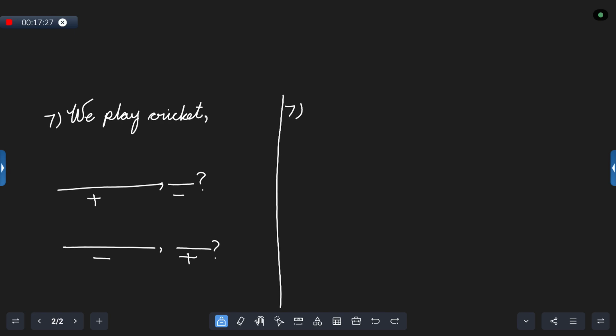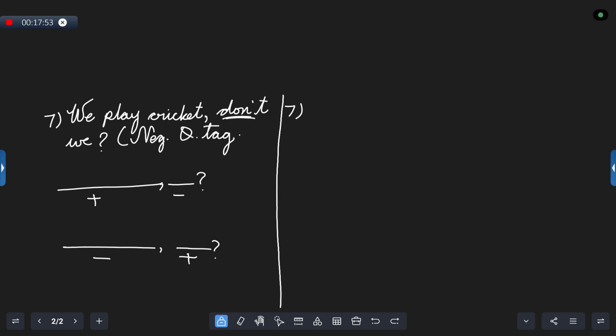Don't. So we need to write here don't. And what is the subject that we have? We. So we write again we and we put a question mark. We play cricket, don't we? So this is negative, isn't it? So this is called as negative question tag. Did all understand this? Yes?